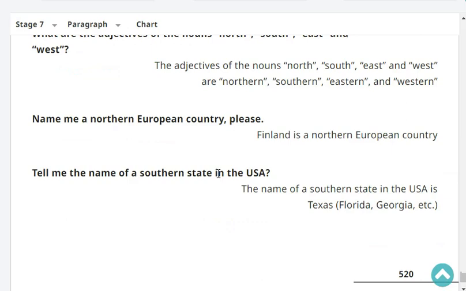Name me a northern European country, please. Finland is a northern European country. Tell me the name of a southern state in the USA, please.